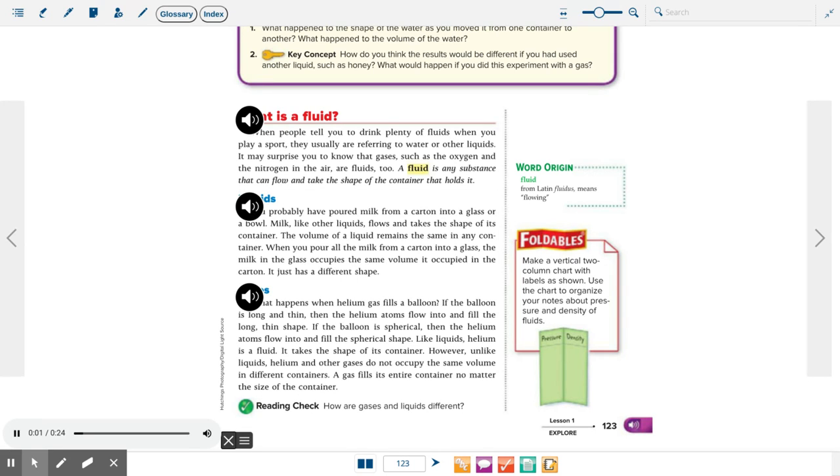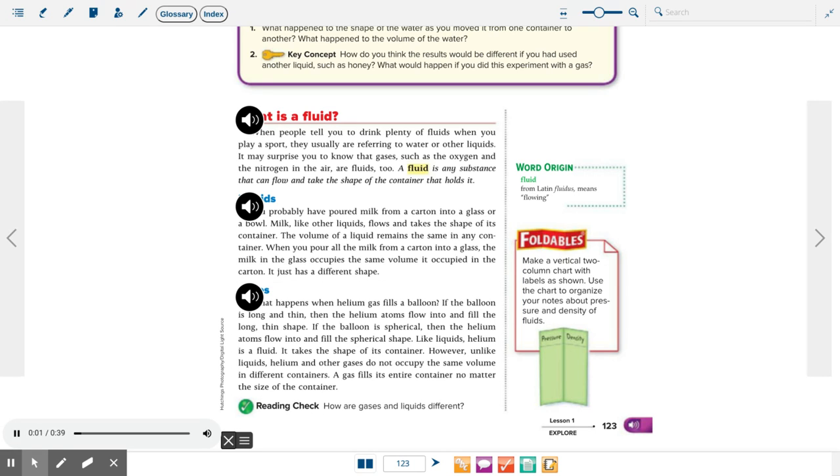Liquids. You probably have poured milk from a carton into a glass or a bowl. Milk, like other liquids, flows and takes the shape of its container. The volume of a liquid remains the same in any container. When you pour all the milk from a carton into a glass, the milk in the glass occupies the same volume it occupied in the carton. It just has a different shape.